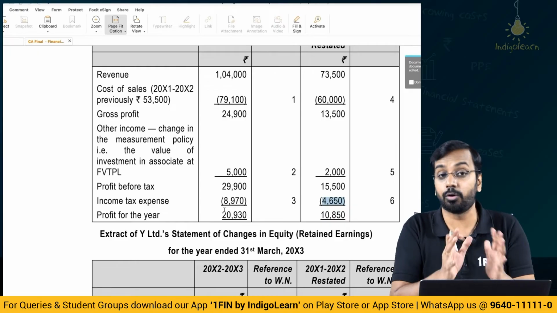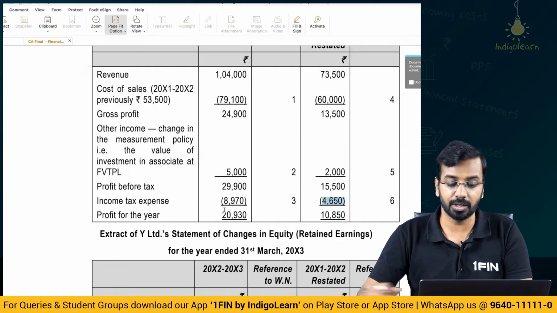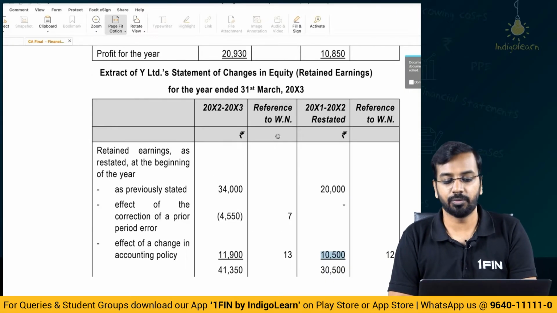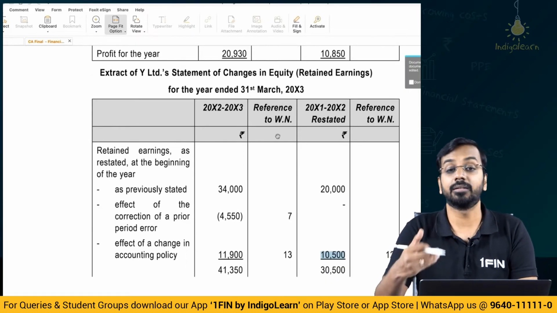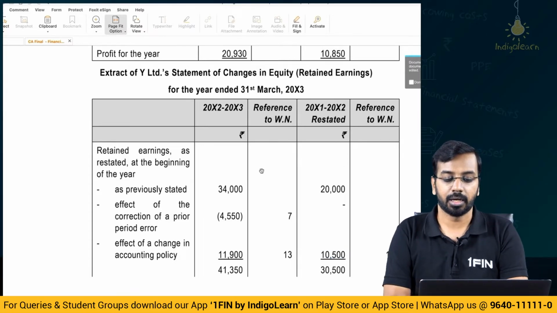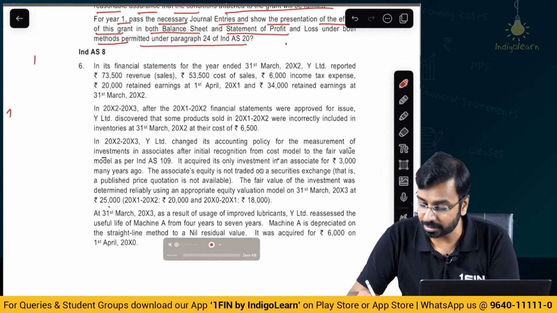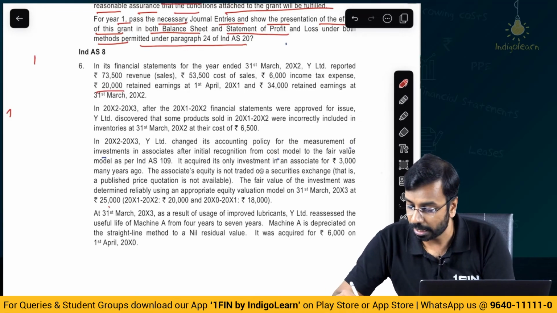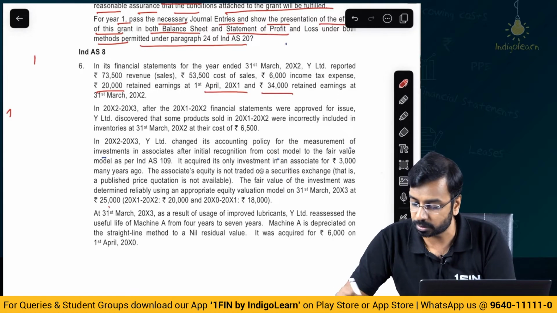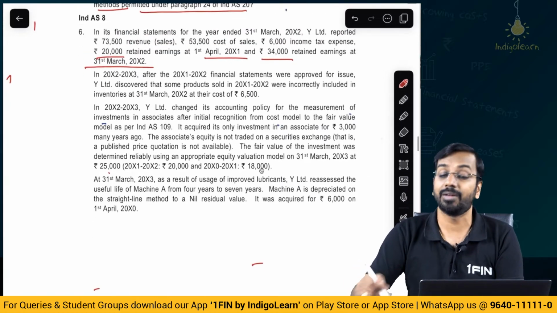Slightly comprehensive and a very good question for practice purposes, right? Now, that is as far as the P&L is concerned. Moving on to the statement of changes in equity, they want us to present the restated statement of changes in equity. Now, how do we do that? Here, they have given the opening balance in retained earnings as 20,000 as on 1st of April of year 1 and 34,000 on 31st March of year 2. So, previously we have reported these numbers. Now, this has to be restated.